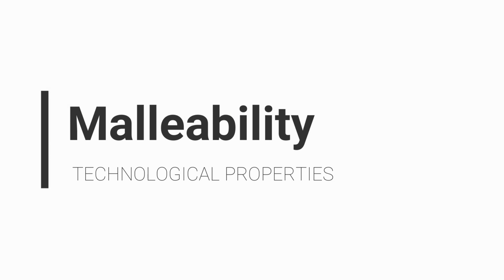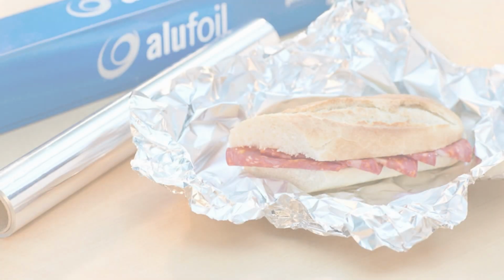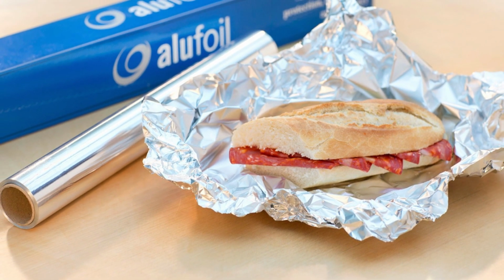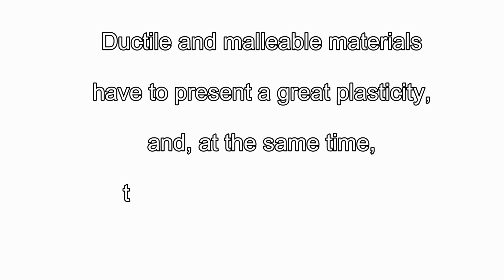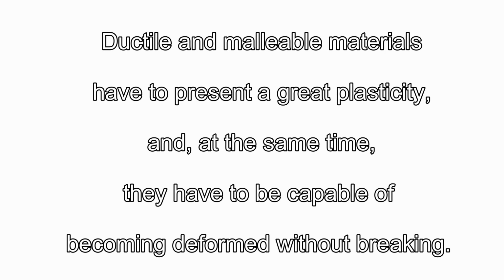Malleability. Malleability is the ability of materials to transform into thin layers like paper. The aluminum that we use to wrap a sandwich is an example of a malleable material. Ductile and malleable materials have to present a great plasticity, and at the same time, they have to be capable of becoming deformed without breaking.